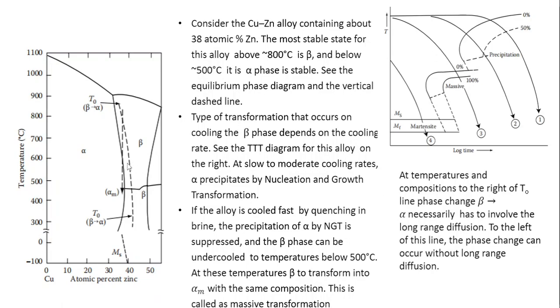To the left of this T0 line, it is possible that beta phase can convert into alpha phase in a partitionless fashion. To the right of it, long-range diffusion is required so that the beta can transform into the product phase.